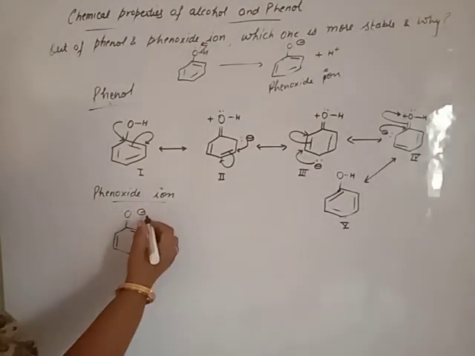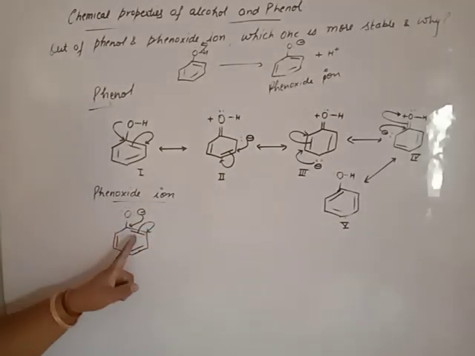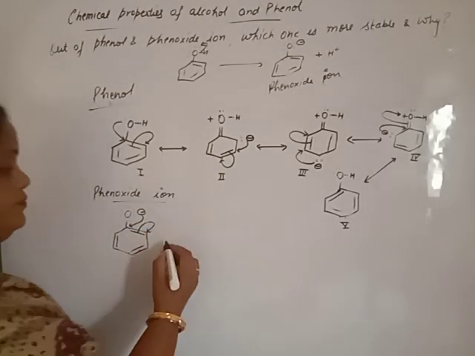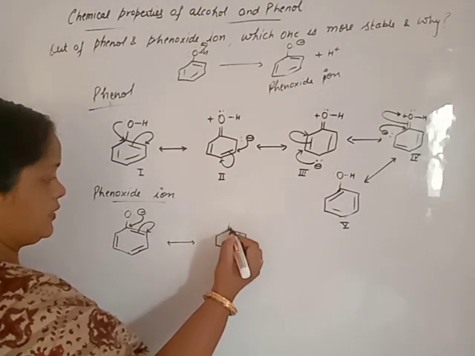Again, benzene is more electronegative, it attracts electrons towards itself and pi electrons start to be delocalized. Another structure.